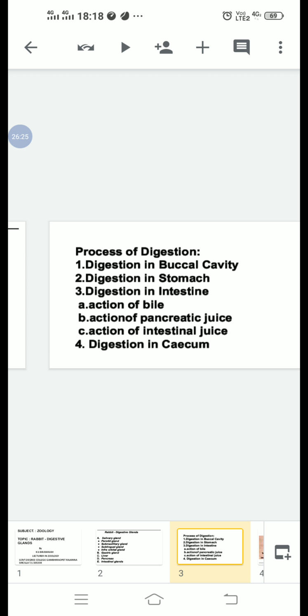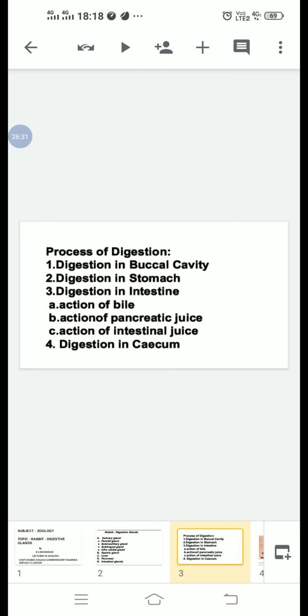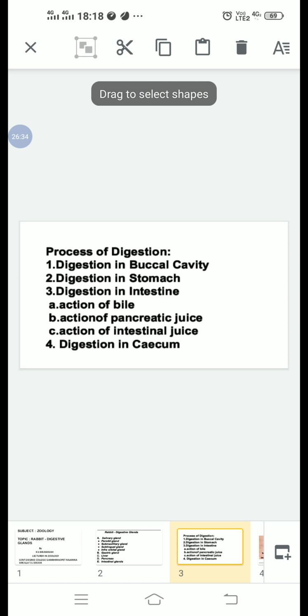Next, action of pancreatic juice. Pancreatic juice contains trypsinogen, chymotrypsinogen, amylase, lipase, carboxypeptidase. Trypsinogen and chymotrypsinogen are the inactive forms. Trypsinogen is activated by the intestinal enterokinase into trypsin. Chymotrypsinogen is activated by trypsin into chymotrypsin.